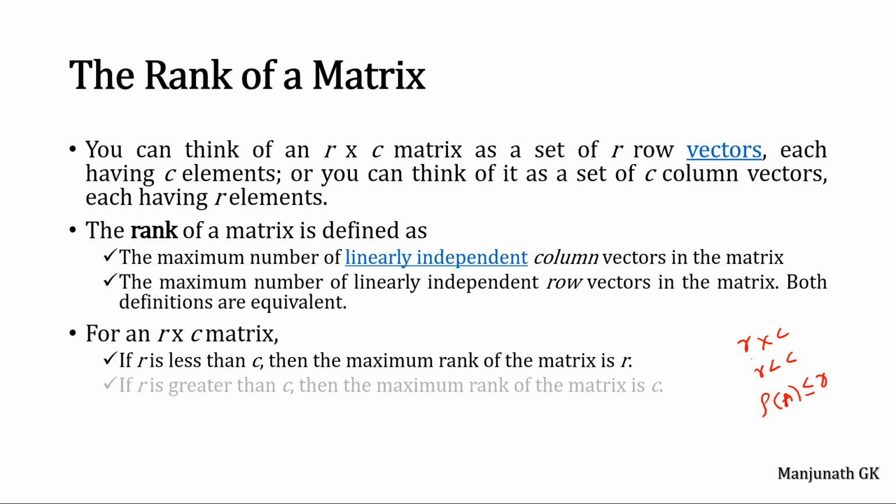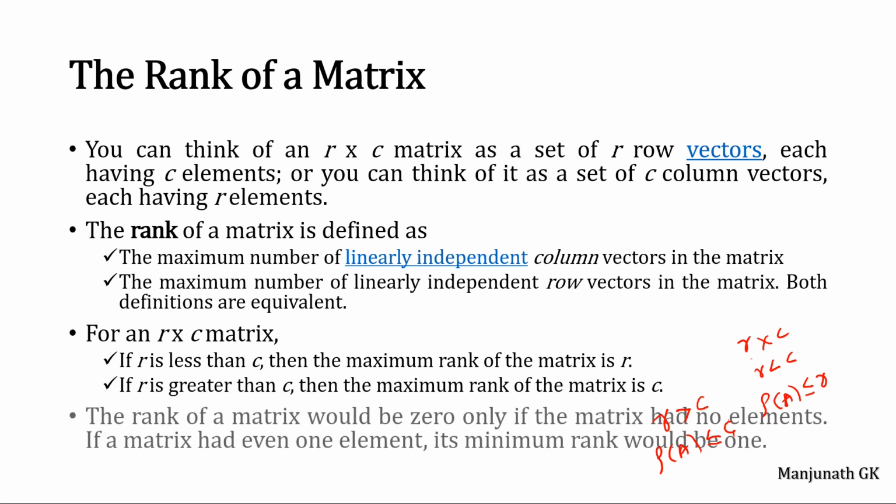One more possibility: if the number of rows is greater than or equal to the number of columns, then the rank of matrix A will be less than or equal to the number of columns. So whichever is the smallest number, either row or column, the rank of the matrix is less than or equal to that smallest number.